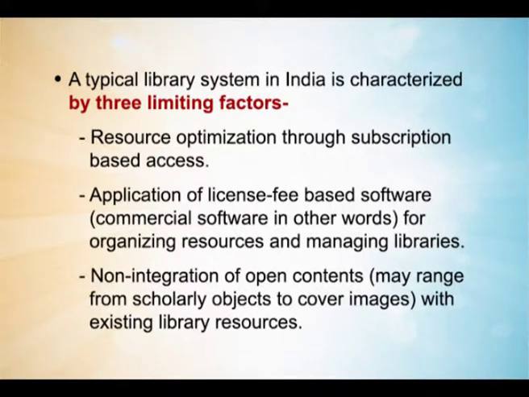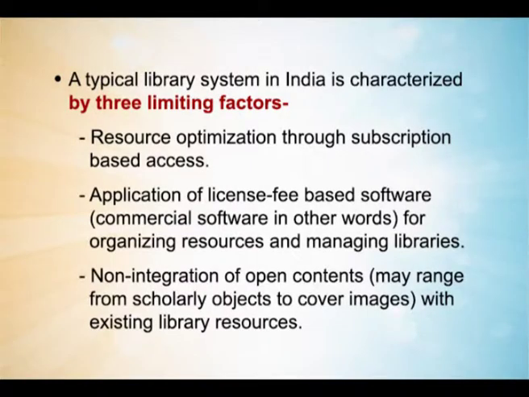Now, if we look into the typical library system in India, it is basically characterized by three limiting factors. The first limiting factor is resource optimization through subscription based access. Most of the contents available to the users are procured by libraries through huge license fees. At the same time, we are paying huge license fees for the procurement of commercial software that we utilize for organizing resources and managing our library operations.